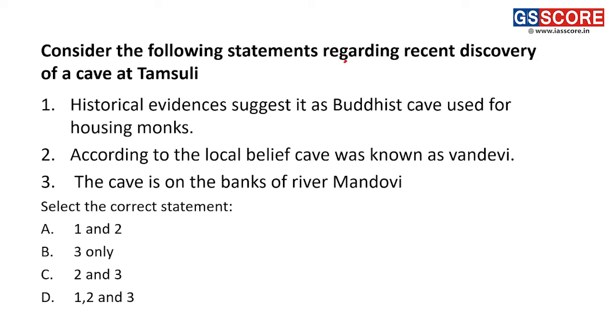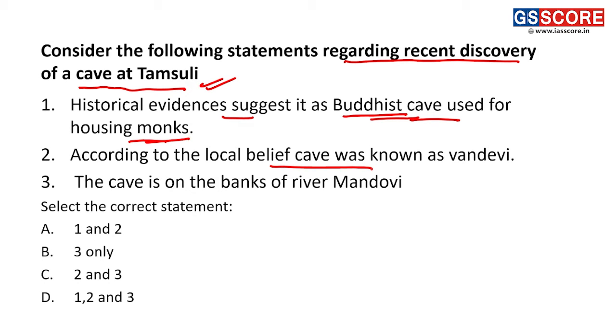The question is based on a recent discovery of a cave at Tamsuli. Two weeks back, there was a recent discovery of a cave at Tamsuli. The region is Goa, and this has some historical evidences with regard to it. Let's see the options and the statements here. Historical evidences suggest that it's a Buddhist cave used for housing monks. Seems correct. According to the local belief, the cave was known as Vandevi. Fine. The cave is on the banks of river Mandovi.